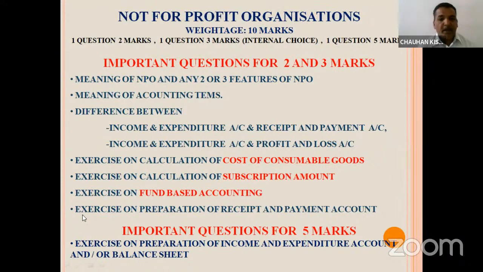And an exercise on the preparation of receipt and payment account can also be asked in 2 or 3 marks. If we discuss the 5 marks question, then you can get one full-fledged question. In that you have to prepare income and expenditure account and balance sheet. So this is all about chapter number first, not-for-profit organization, and its importance. Please note it down. The red portion, you will get 100% question from it.